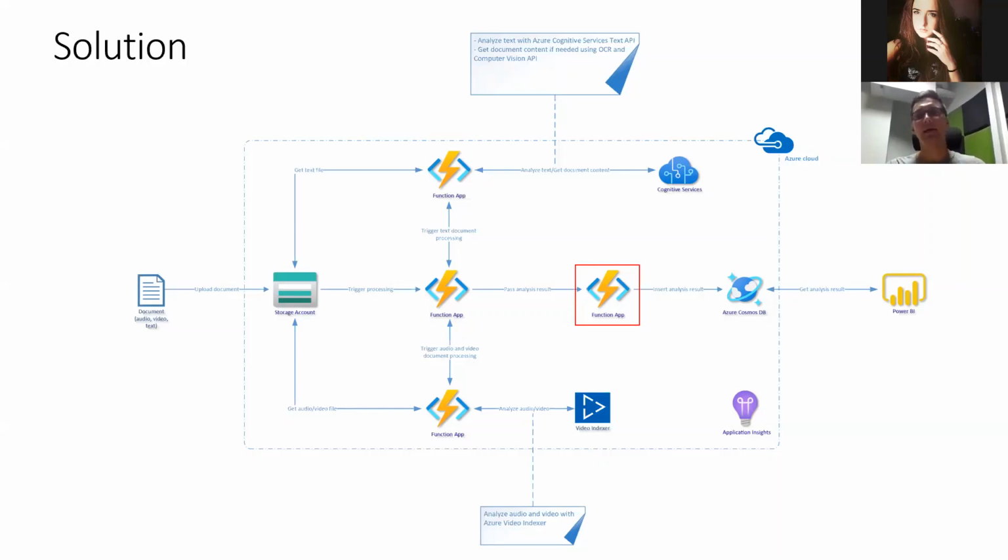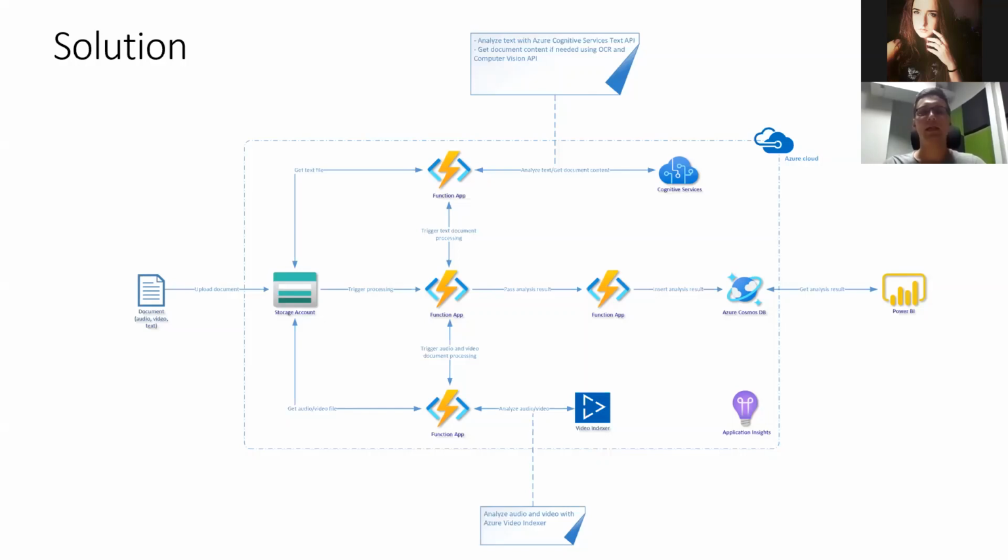When there is a text file, we are analyzing it with the Text Analytics API. If it is audio or video, we are analyzing it with the Video Indexer. If we get the result, we call the final Azure Function, which is responsible for storing this data in Azure Cosmos DB. And once we have this data in Azure Cosmos DB, we are able to report. At the end, it's really easy to connect from Power BI to Azure Cosmos DB and set Cosmos DB as a source.